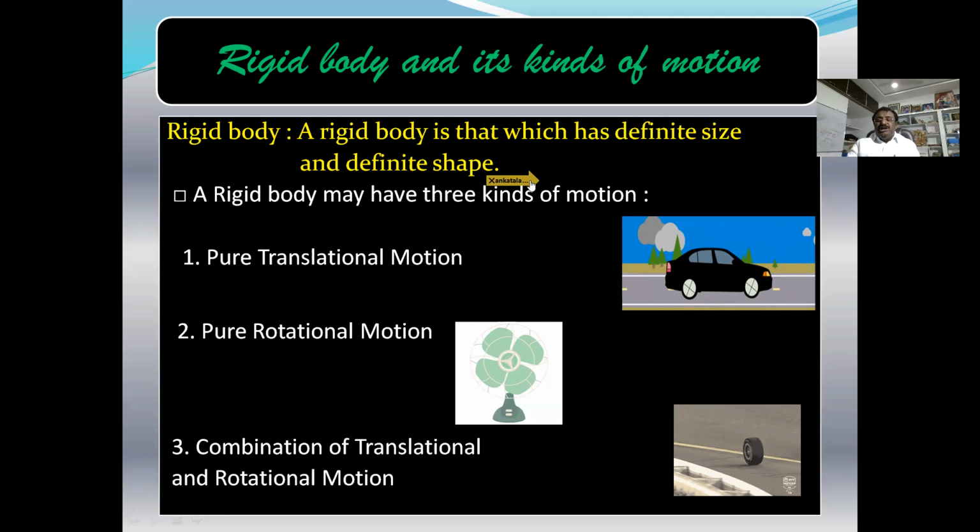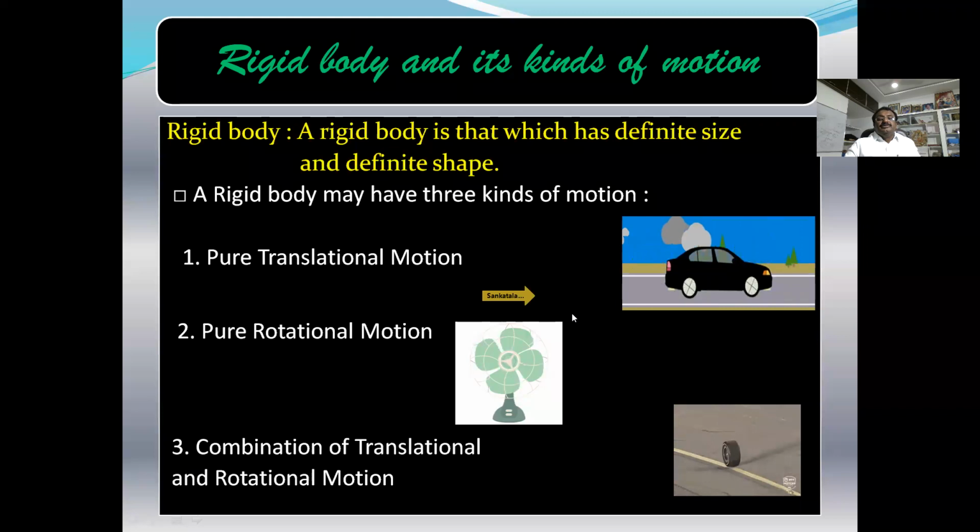The motion of rigid bodies is classified into three categories. One is pure translatory motion. You see here. So what is translatory motion? I don't want to talk about it, because you have already studied it. If you see this video, you can understand what translatory motion is.